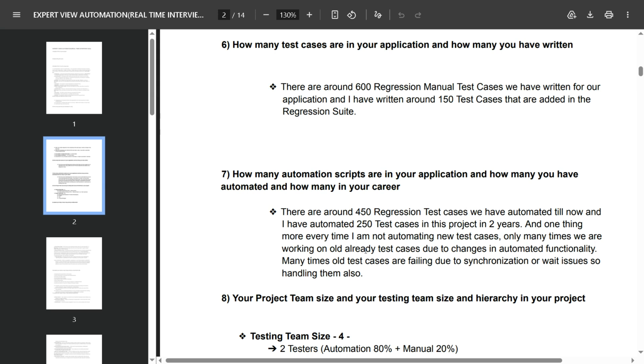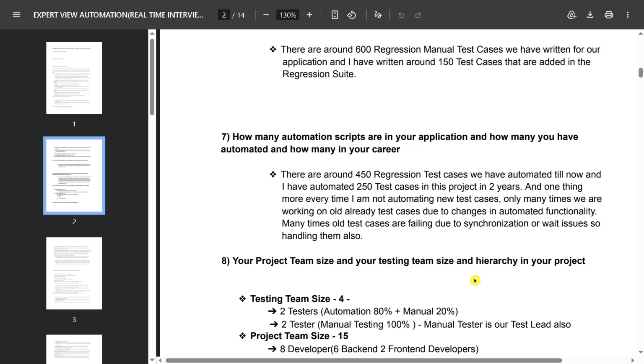And one more thing: every time I'm not automating new test cases; many times we are working on old test cases due to changes in functionality. Many times old test cases fail due to synchronization or wait issues, so we handle them also.